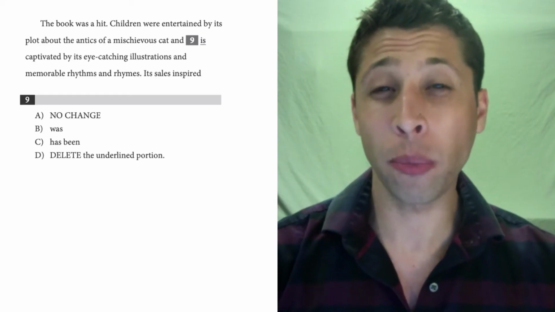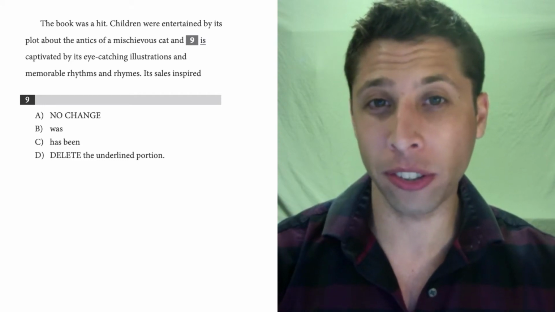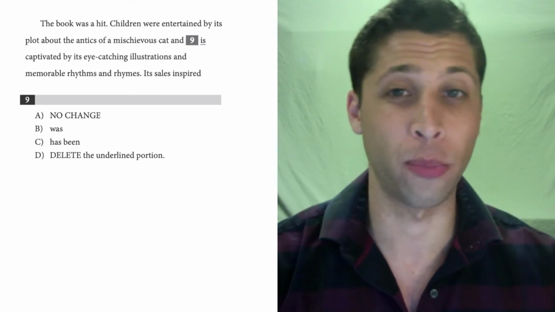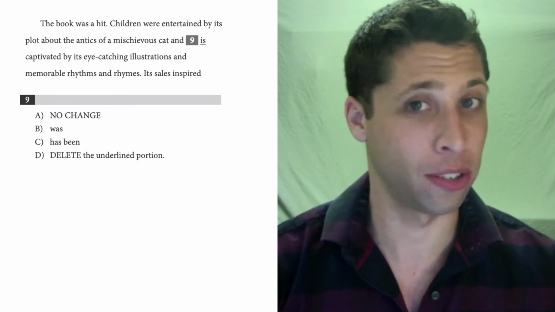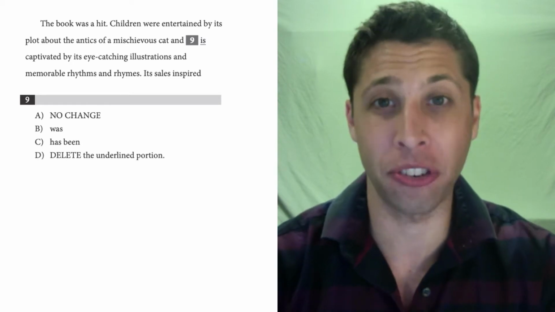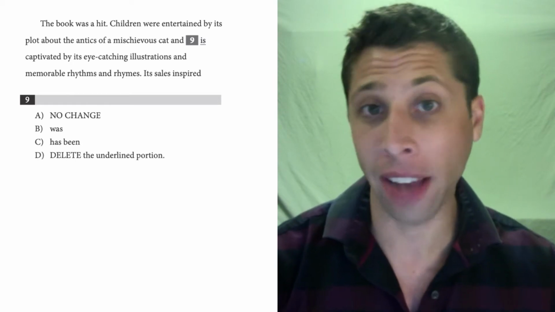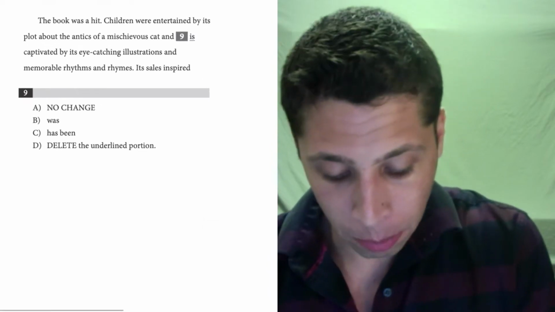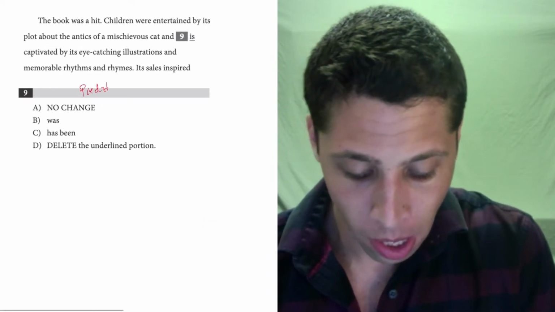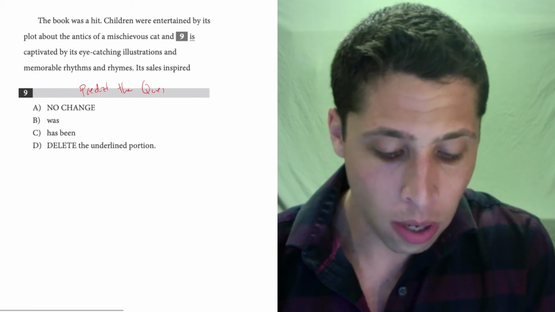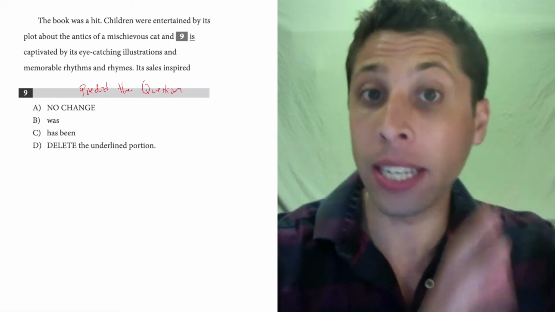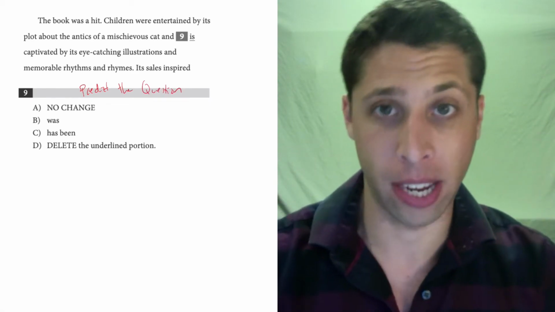Okay, this one is kind of weird. There aren't many questions that test this rule in this way on all the SATs that I've seen. So it's a weird application of a rule that comes up a lot. And because I know how to predict the question, I kind of know where my brain needs to be thinking just based on these answer choices.